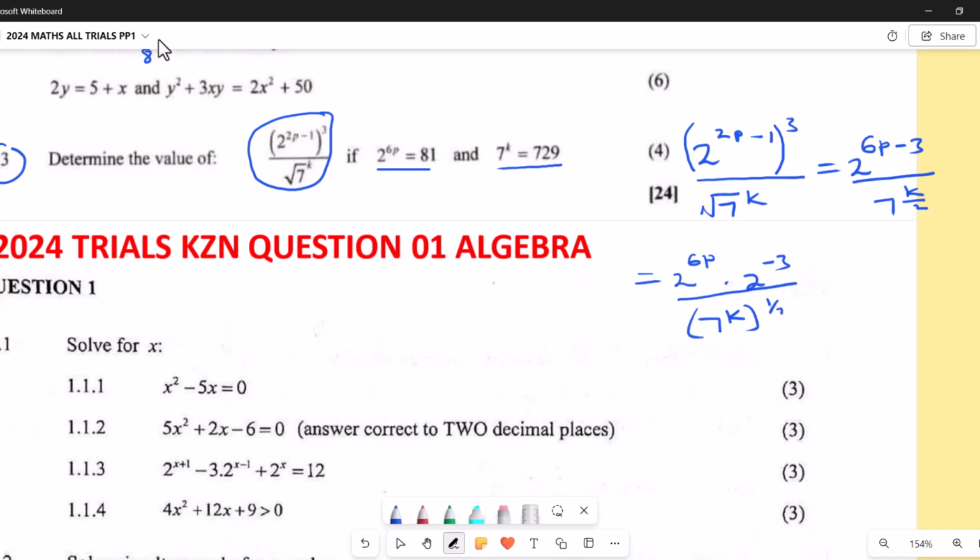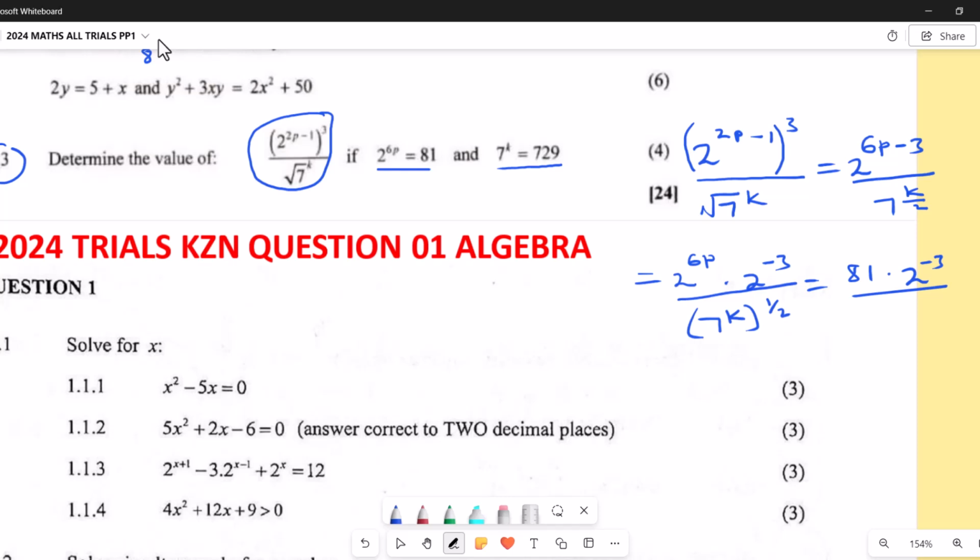So I can now simplify this one here. In this case, they give me 2 to the power 6p as 81. I'm going to say 81 multiplied by 2 to the power negative 3. Then divided by, now 7 power k, they gave me 729.